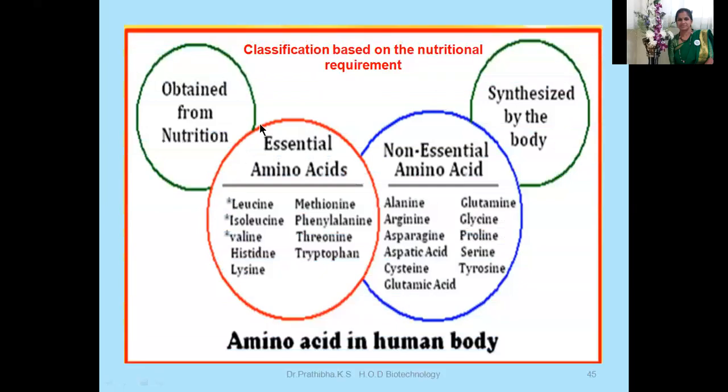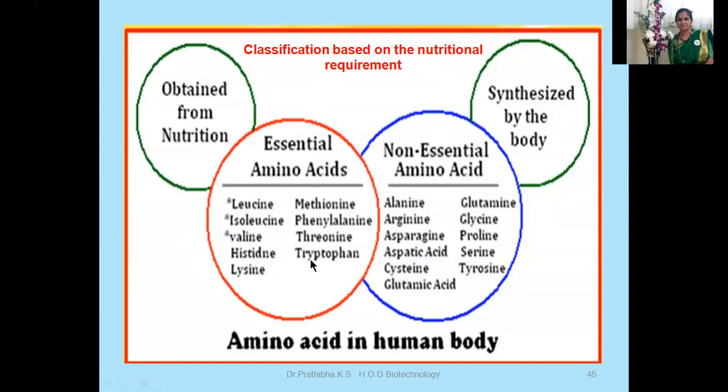Here you can also see an overview of classification based on nutritional requirement, essential amino acids example, and non-essential amino acids example. Okay, these non-essential amino acids are synthesized by the body, and essential amino acids are obtained from nutrition. Okay, you can make a note of all these things and keep this in your mind.